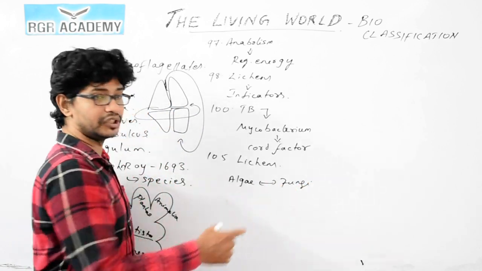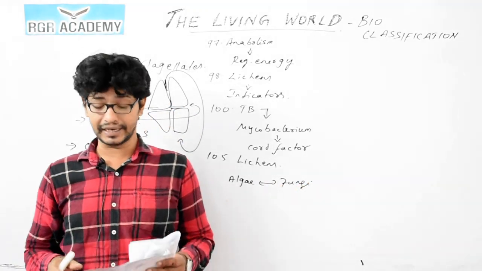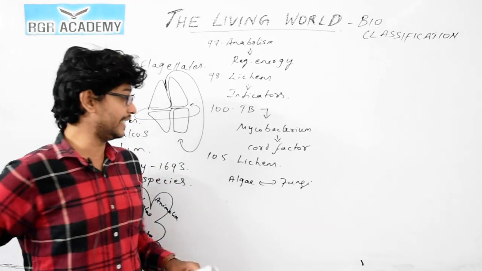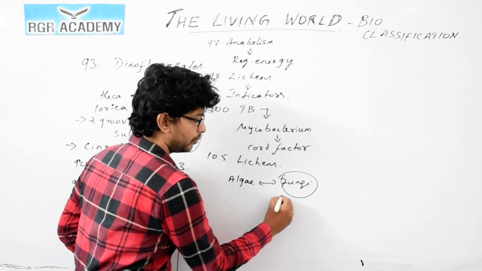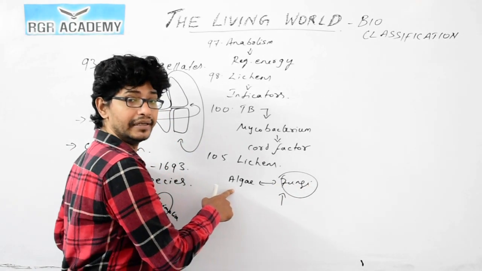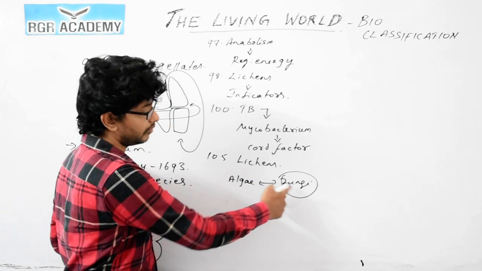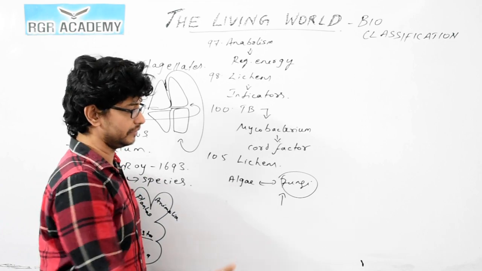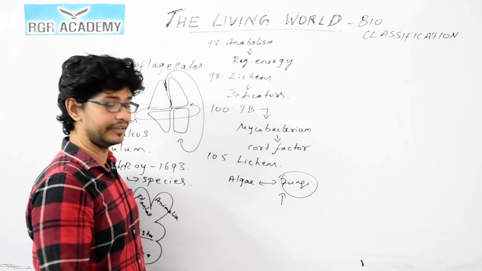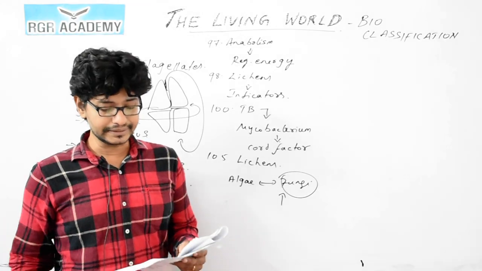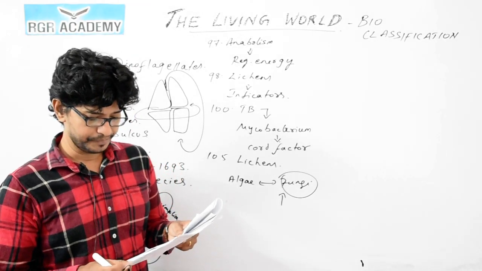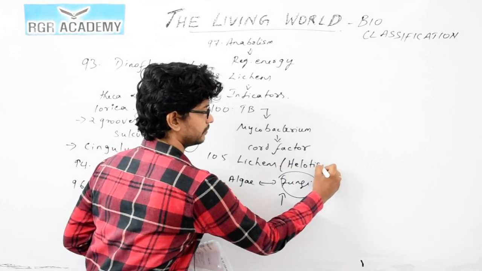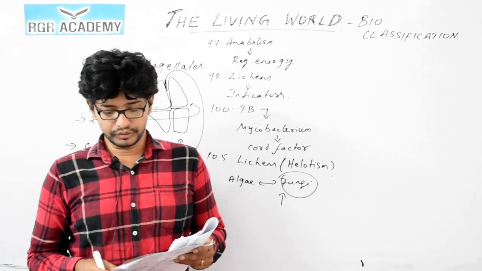Even though both are having a symbiotic relationship, even though both are mutualistic and involved in the interaction, fungi is getting more benefits when compared to the algae. This process we call as helotism. Okay, so we're done with 105.